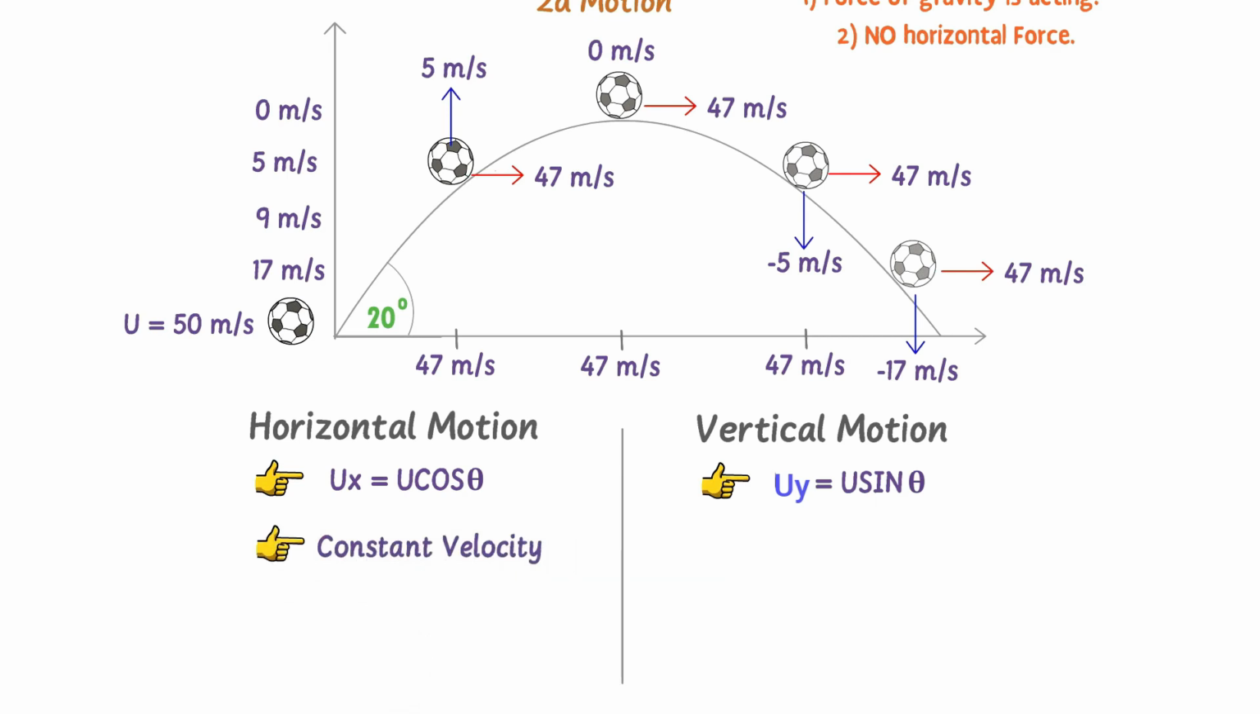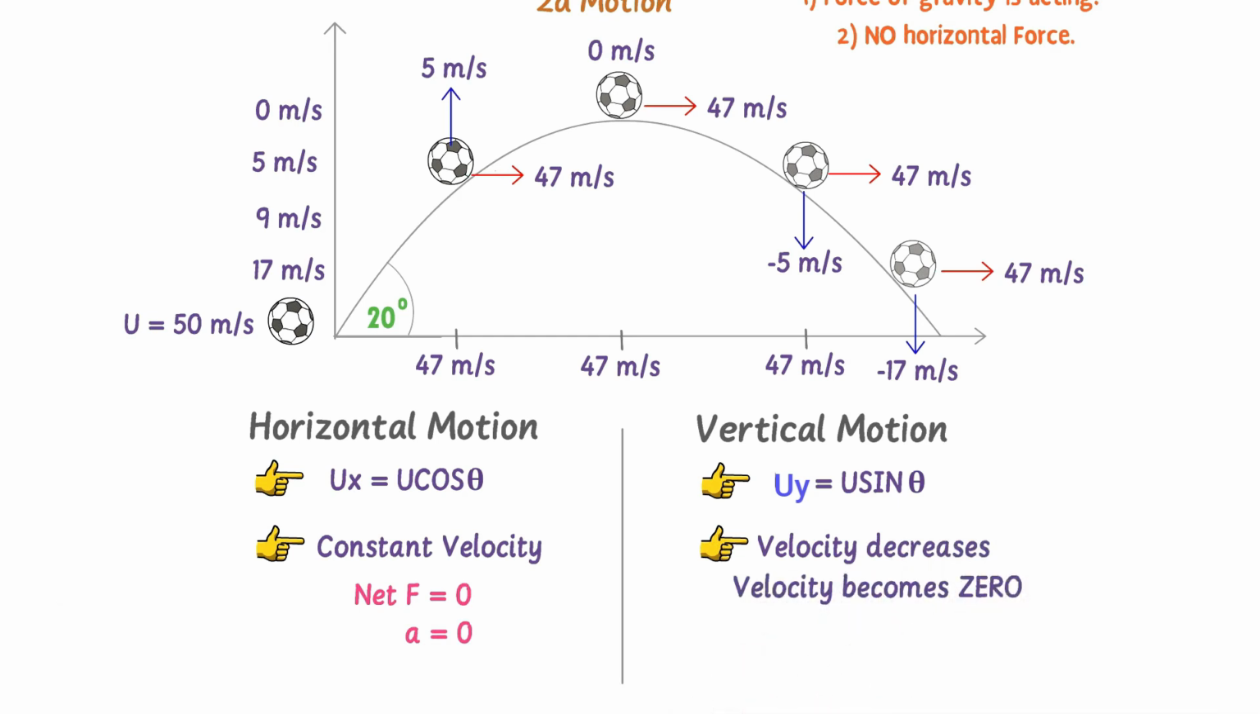According to Newton's law, when velocity is constant, net force in x direction is 0 and acceleration in x direction is also 0. In the case of vertical motion, firstly, velocity decreases. Secondly, at maximum height, velocity becomes 0. Thirdly, velocity increases. Hence, velocity is not constant in vertical direction, so the ball or the projectile experiences the net force of gravity in y direction. Therefore, it has gravitational acceleration negative g in vertical direction.